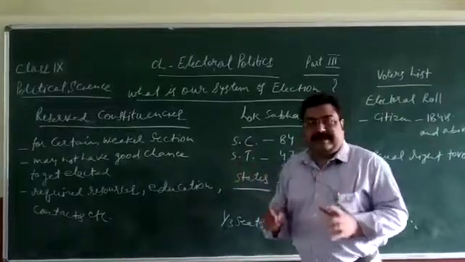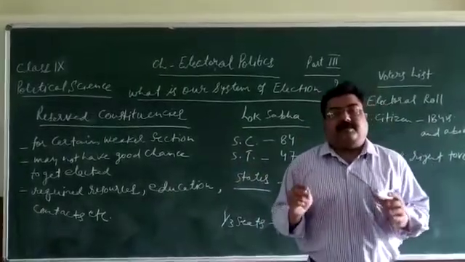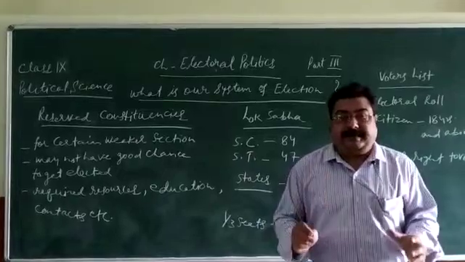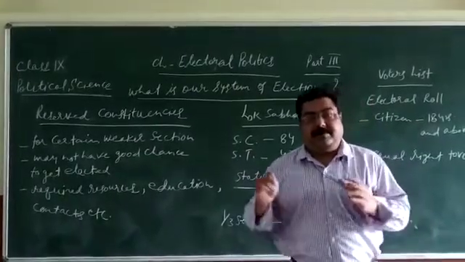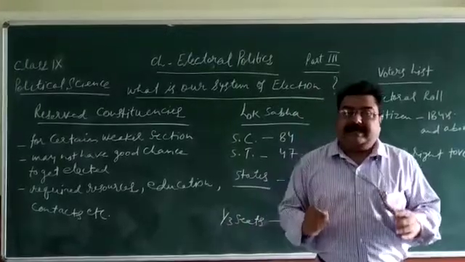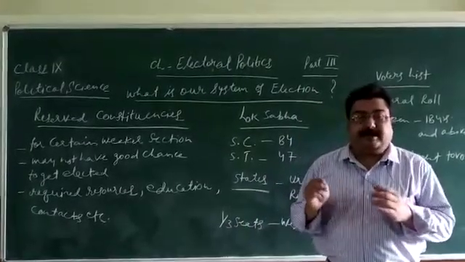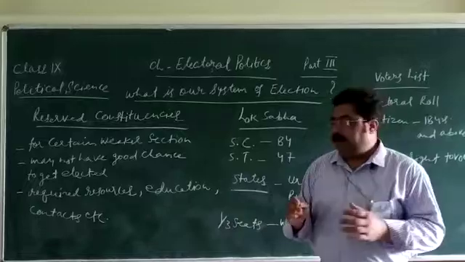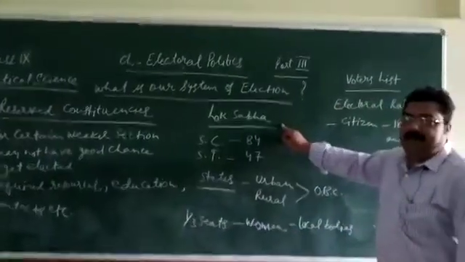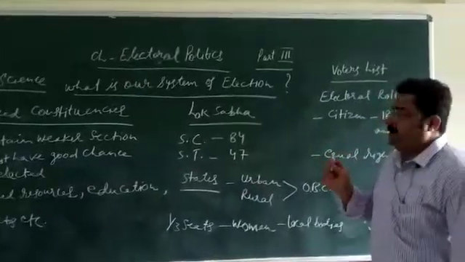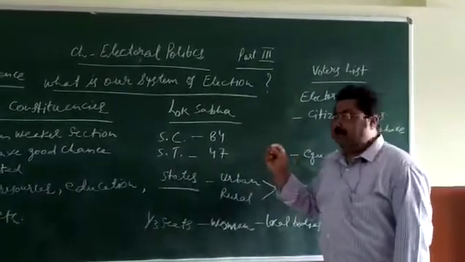So this is a provision kept in the Constitution to give equal privilege, equal chance, equality to all who are weaker in our society, just to make sure that no one is left behind. Like in the Lok Sabha: how many seats are reserved? What is the percentage of reservation of seats in Lok Sabha?